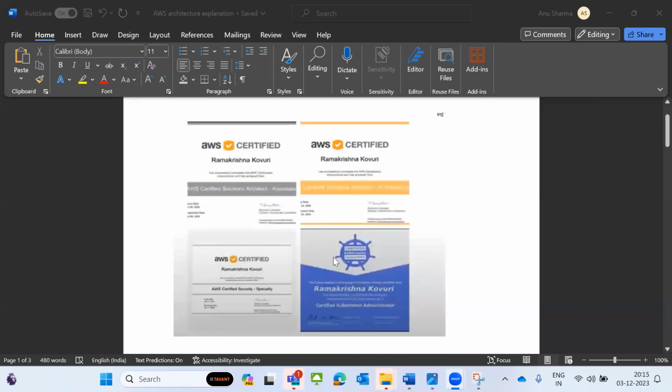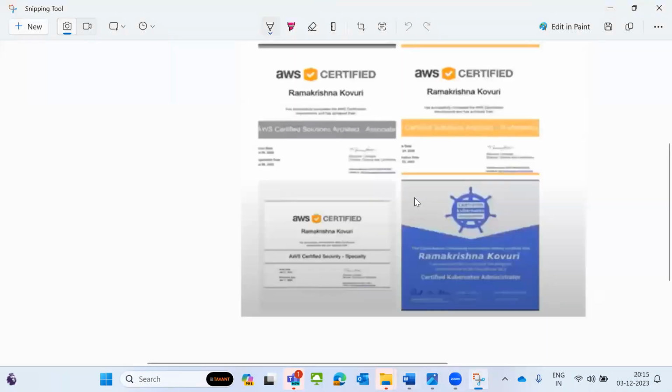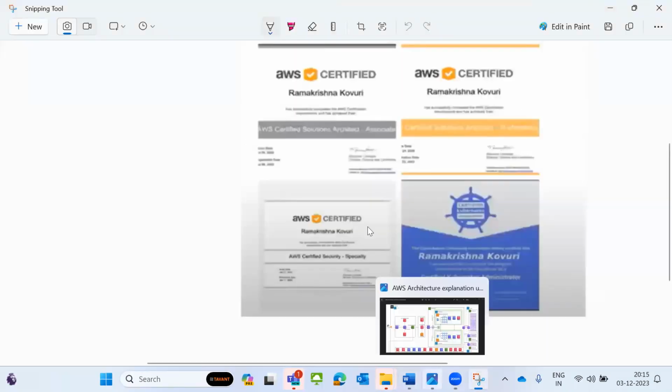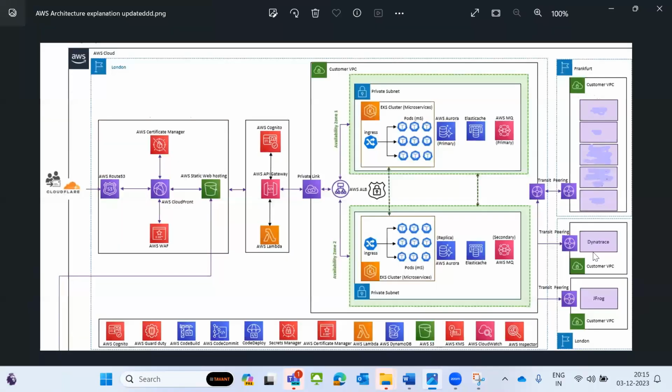So these are my certifications. Okay, so I'm going to explain this AWS architecture. I prepared this in my work, and this is the microservice based architecture. Here is the AWS region I took. I logged in to my AWS account, and I took the London region. And this is my region.